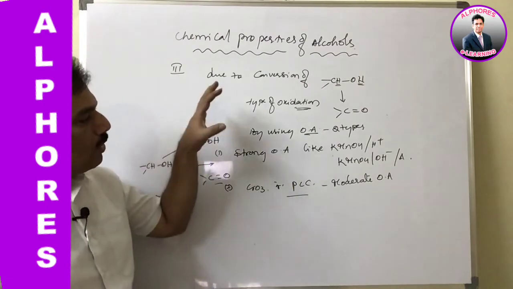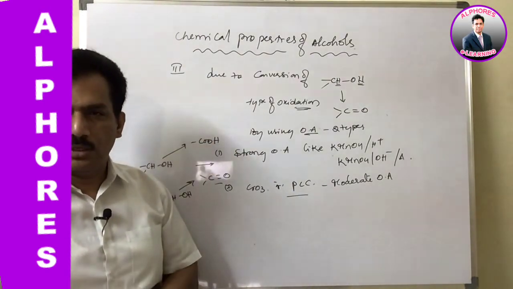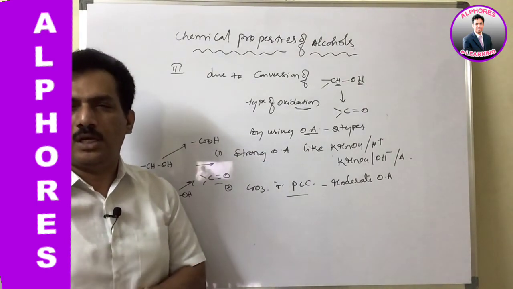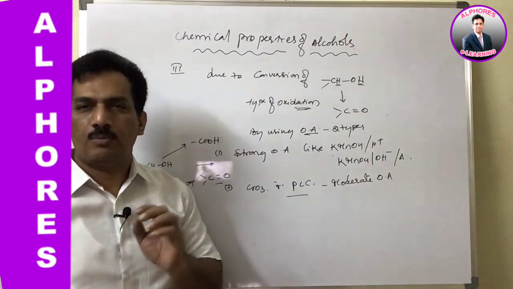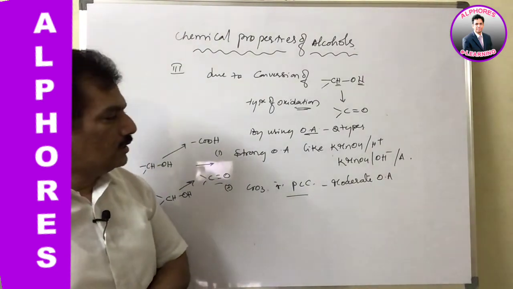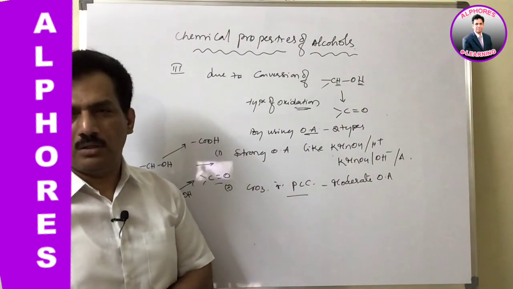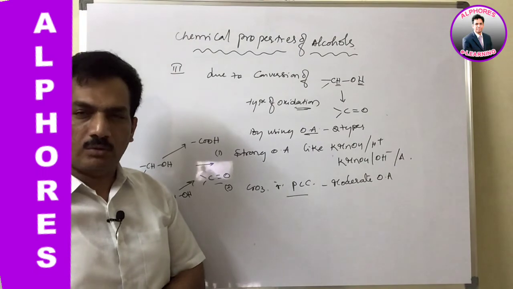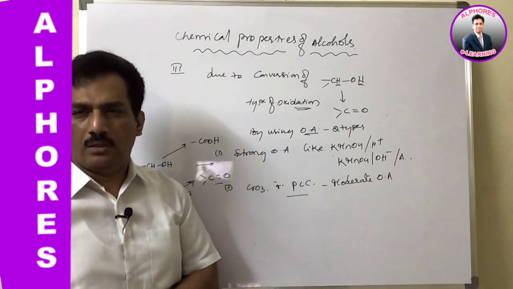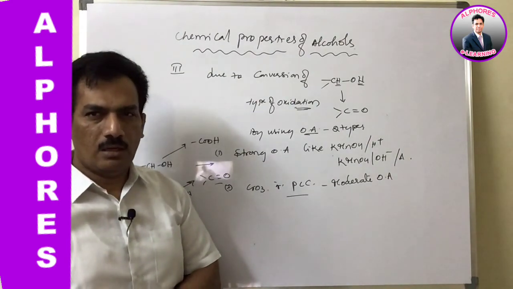So with all these reagents, how they are reacting, what the products are, and if elimination is involved, how the elimination will take place, all these mechanisms we have to discuss. I will discuss in the next session the properties of these alcohols with each and every reagent, how they are reacting, and any principle involved in that reaction mechanism, we have to discuss that also. Clear? Thank you.